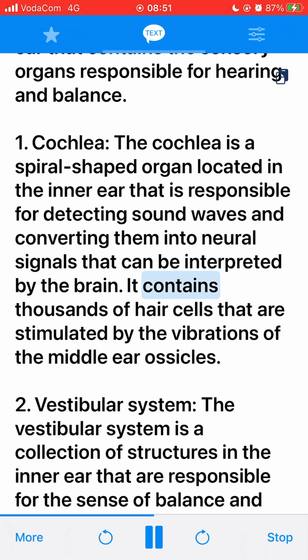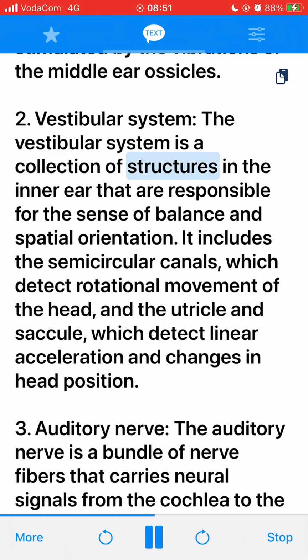It contains thousands of hair cells that are stimulated by the vibrations of the middle ear ossicles. 2. Vestibular system. The vestibular system is a collection of structures in the inner ear that are responsible for the sense of balance and spatial orientation. It includes the semicircular canals, which detect rotational movement of the head, and the utricle and saccule, which detect linear acceleration and changes in head position.